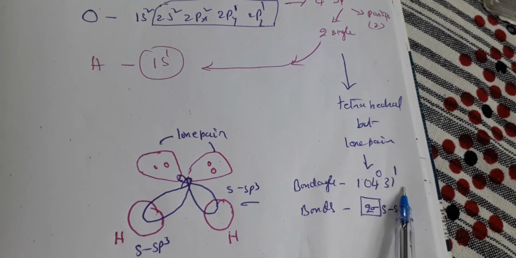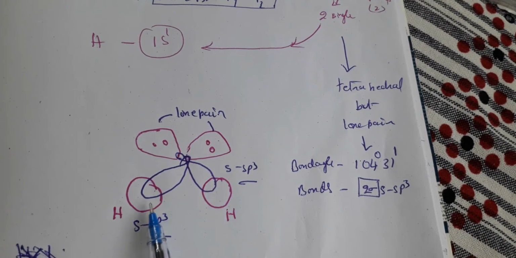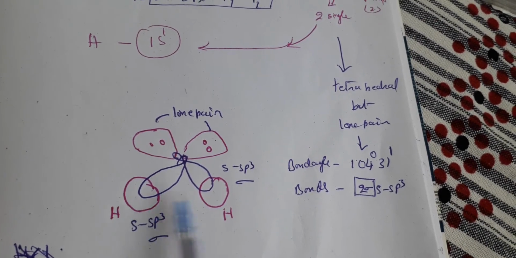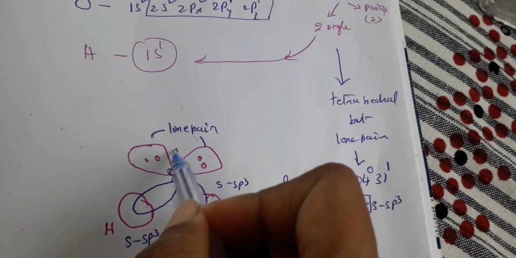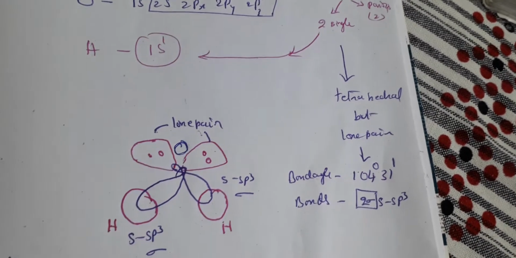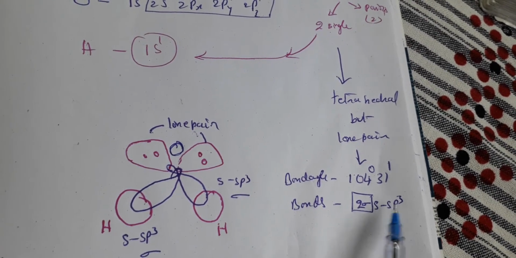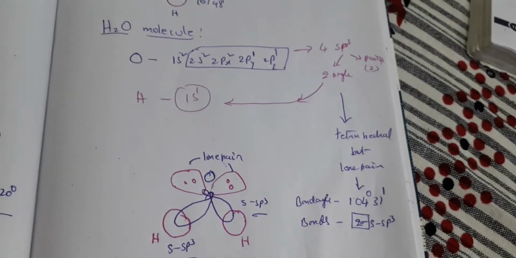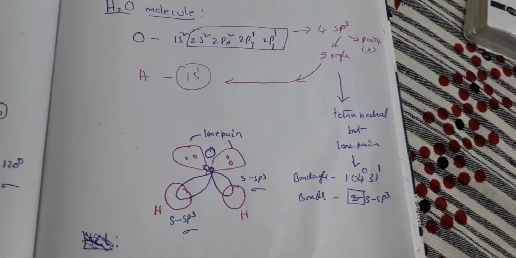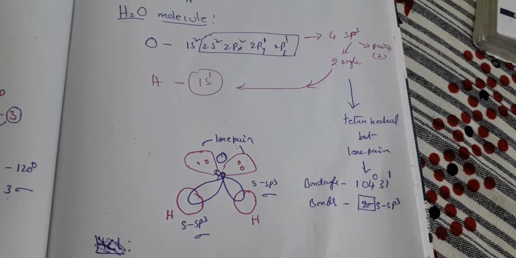104 degrees 31 minutes. Now each sp3 orbital which is open for bonding combines with the s orbital of hydrogen. So 2 hydrogens, and this is oxygen. The central atom here is oxygen. Right? So the bonds formed are 2 sigma bonds, each an sp3-s bond. So take a screenshot of this. Beautiful concept. If you understand one, all the remaining things logically follow the same.